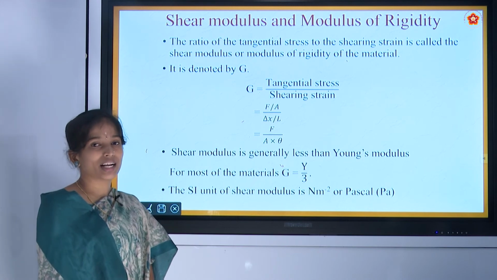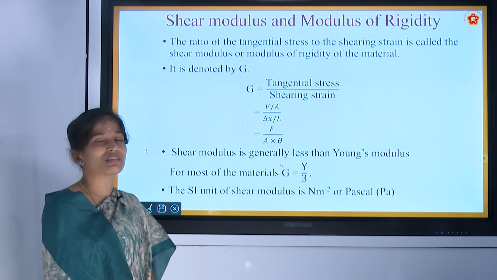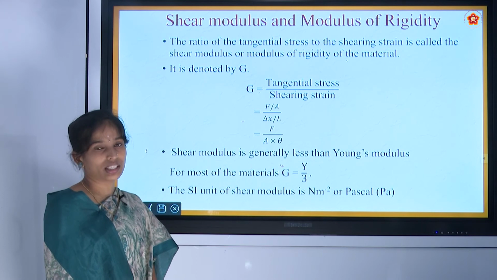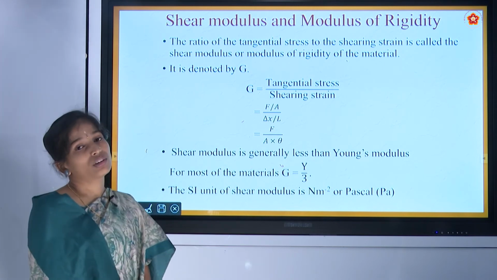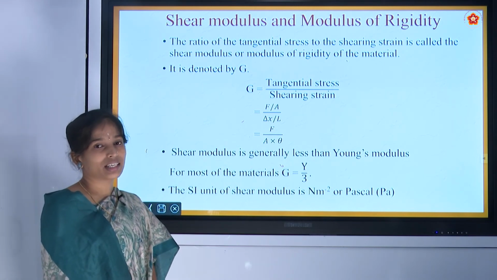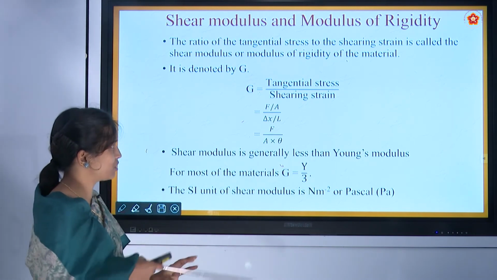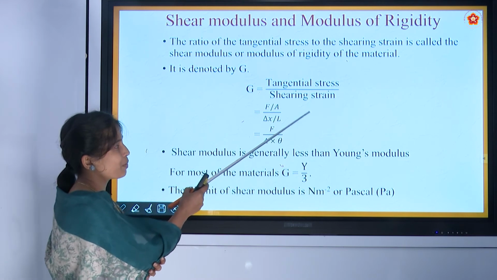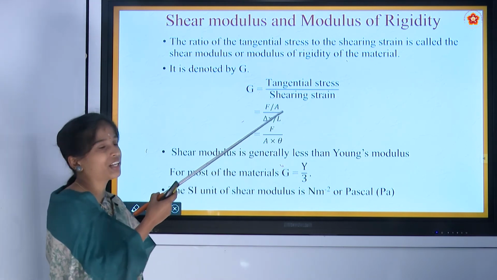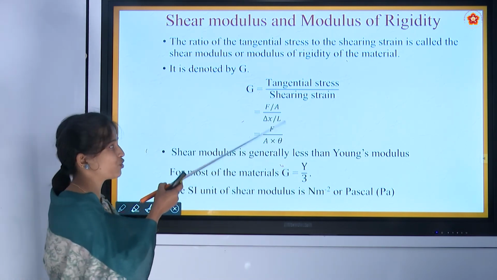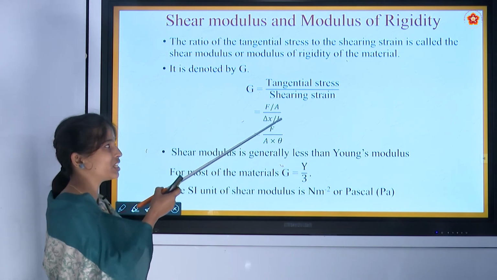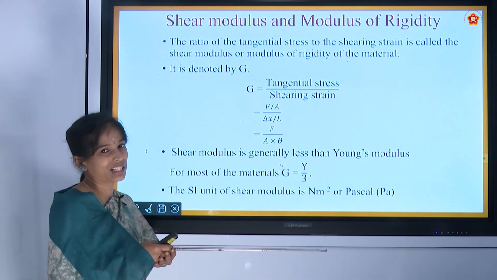As we apply tangential stress to the body, it will create a shearing strain in that body. This shearing modulus is indicated by the symbol G. So G is equal to tangential stress by shearing strain. Tangential stress is nothing but force upon area, divided by shearing strain, which is delta x by L.